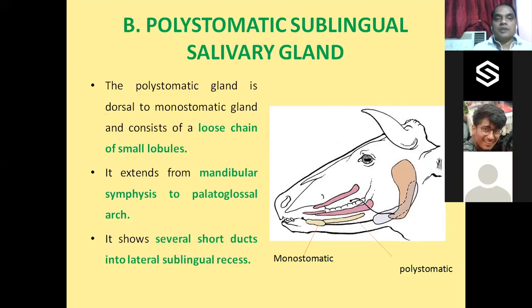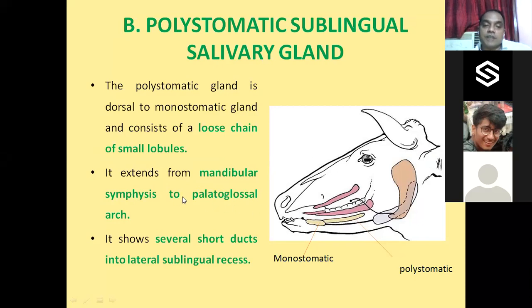Okay. Now the polystomatic salivary gland. This polystomatic salivary gland is almost dorsal to the monostomatic, and it is situated in loose chain-like lobules, but the monostomatic is compact.